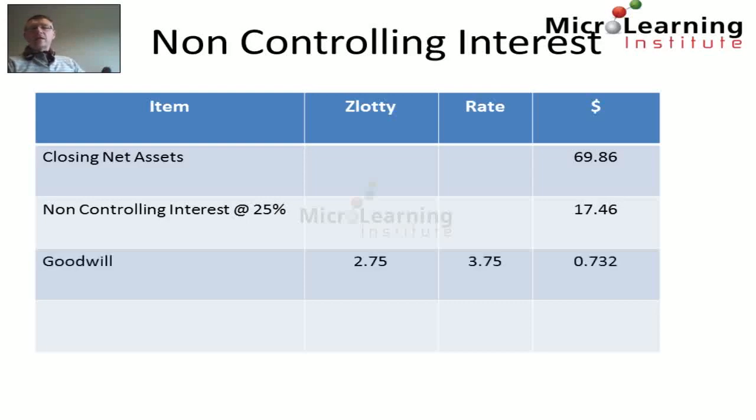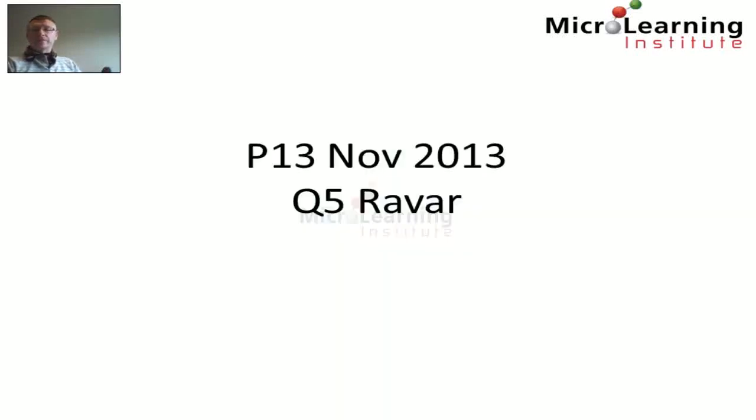But of course, the non-controlling interest also has goodwill, because it is the group's policy to value goodwill in the non-controlling interest. And if we go back to our goodwill calculation, we'd see that in zlotys, 2.75 million zlotys of goodwill are attached to the non-controlling interest. And when we translate that goodwill at the closing rate, it translates to $0.732 million, giving us a total non-controlling interest at the consolidated balance sheet date of $18.2 million.